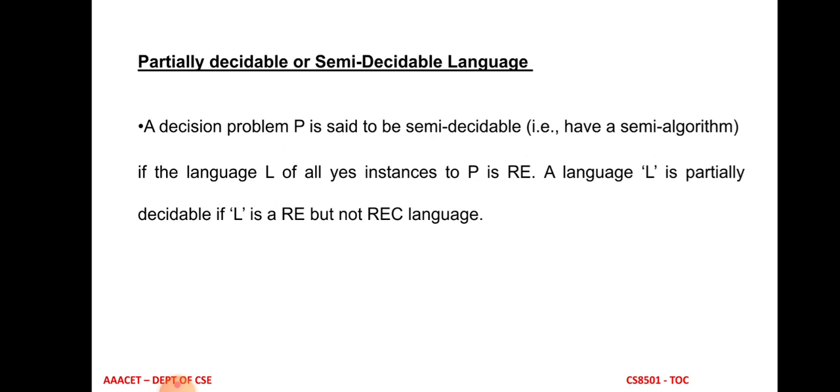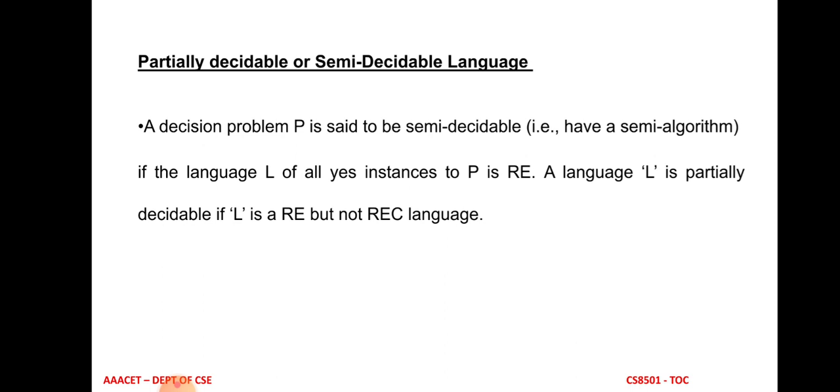A decision problem P is said to be semi-decidable, which means it has a semi-algorithm, a partial algorithm, to provide the solution, if the language L of all instances of a particular problem P is recursive enumerable. So a language is partially decidable if the language is recursive enumerable but not recursive language. RE is recursive enumerable, REC is recursive language.